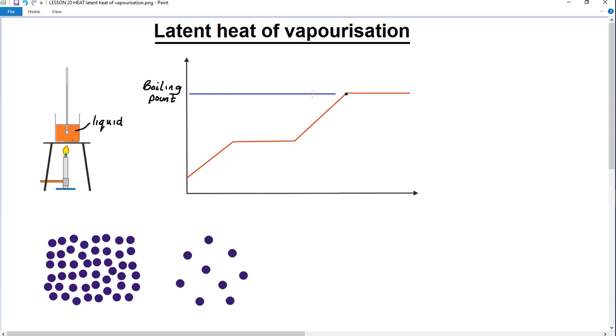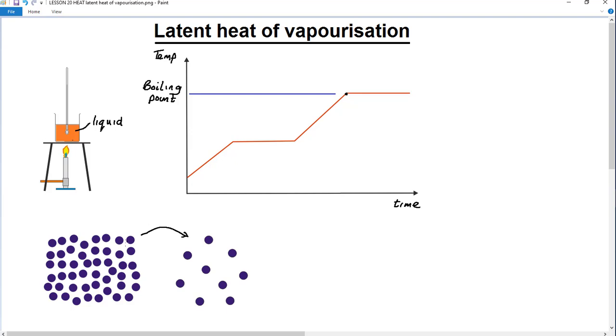So we recognize this boiling point again immediately by this flat bit in the temperature-time curve, and remembering our particle model, this is the point at which particles start to escape from the liquid state into the gas.